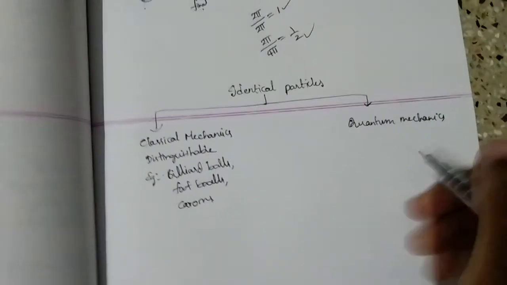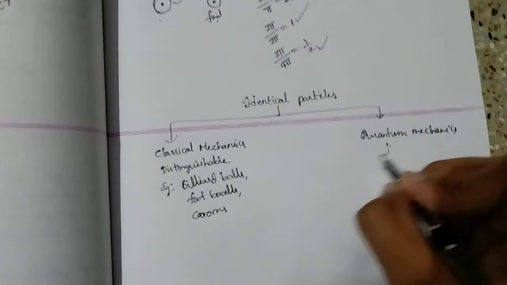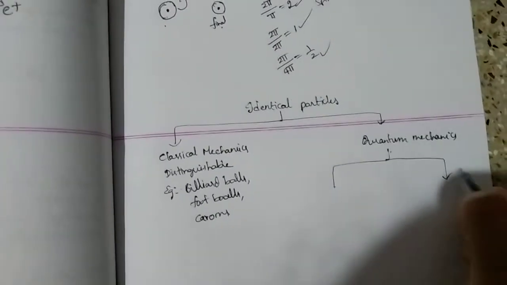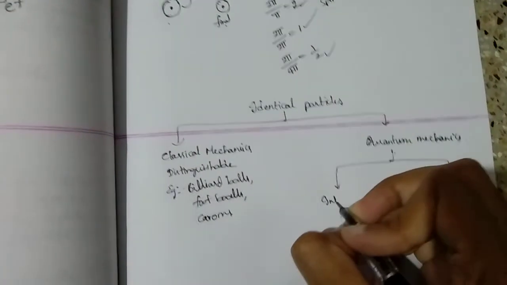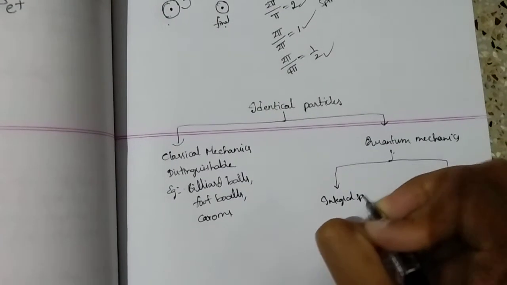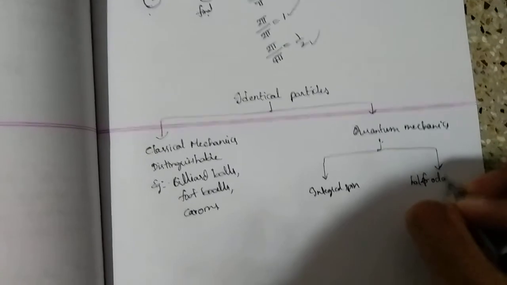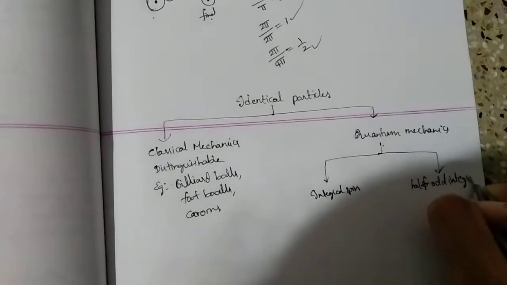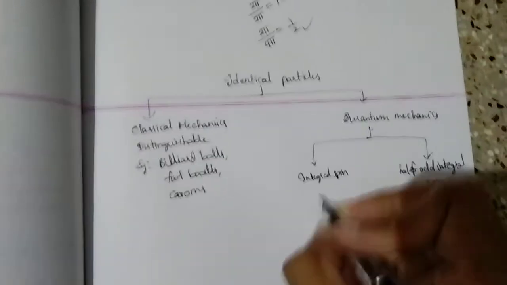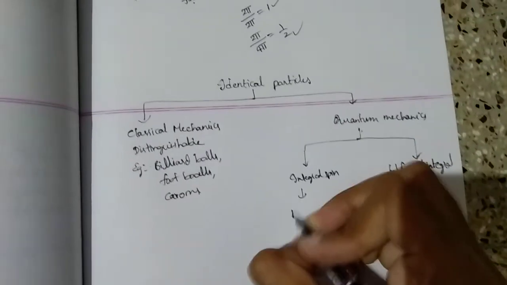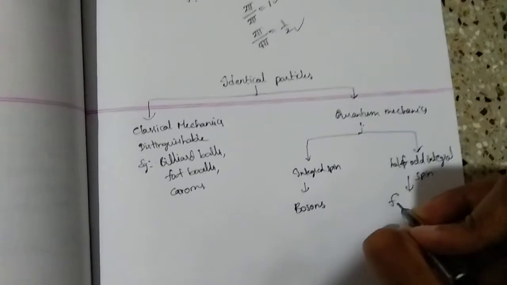And for quantum mechanics, again we find a classification: particles with integral spin and particles with half odd integral spin. Integral spin particles are nothing but bosons, and half integral spin particles are nothing but fermions.